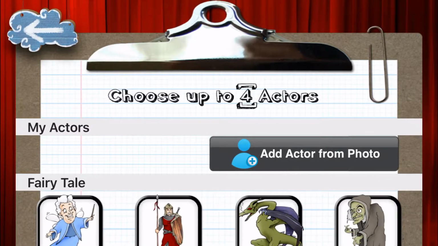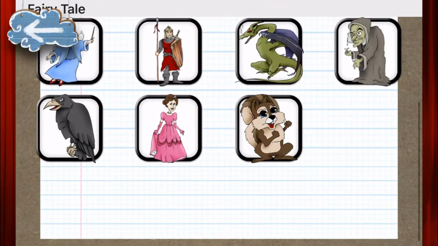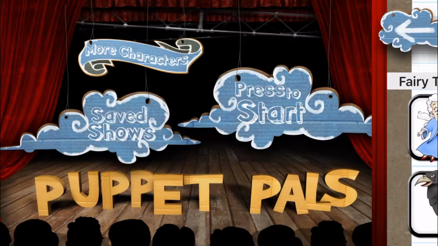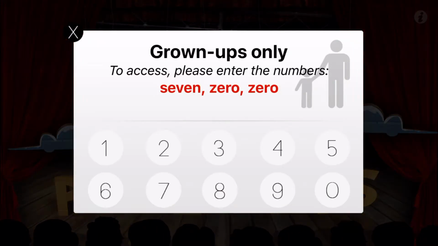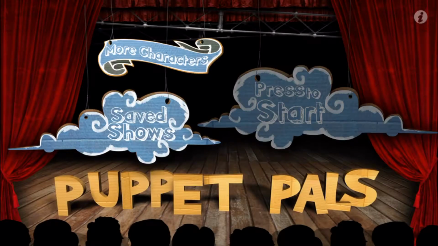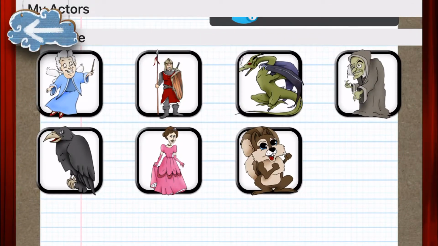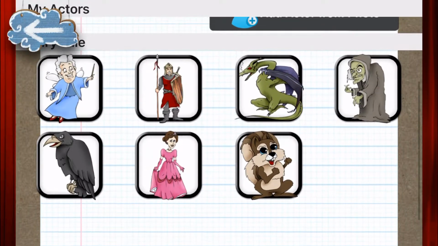Okay, so let's press start. So we have these characters. These are the free characters. And then you can buy the Director's Pass. I'm going to talk about the Director's Pass later and all the purchases you can get. So your child can choose what characters they want. These are the free characters, the Wild West for computer, and I don't know for the iPad.